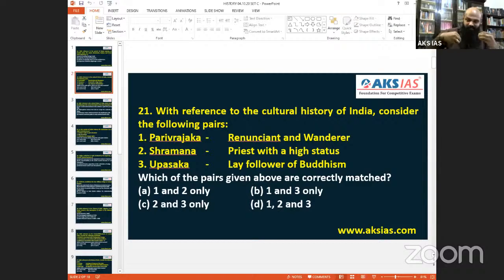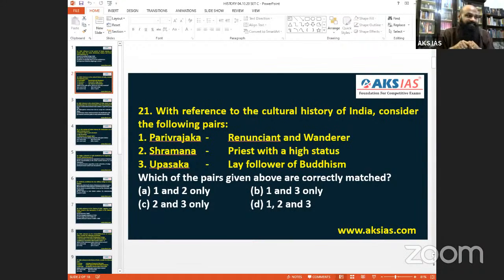The word Pari itself means giving away, a concept of giving away, which suits words like Parityaga. Parivrajaka means renunciant. Once you renounce, the world is for you. Sannyasis own nothing, even the body is not theirs. As I tell in my class on Buddhist philosophy, renunciant and wanderer, so Parivrajaka is a correct answer. One is right.